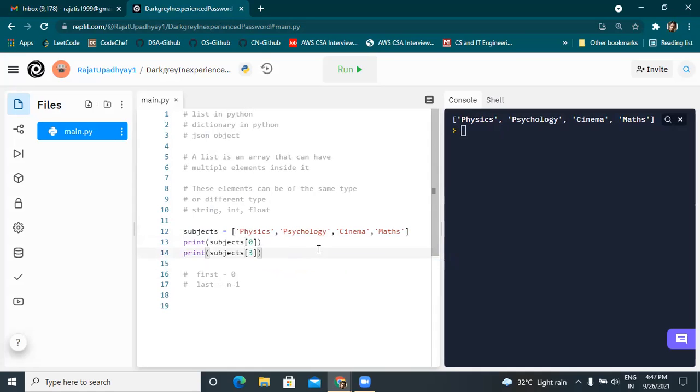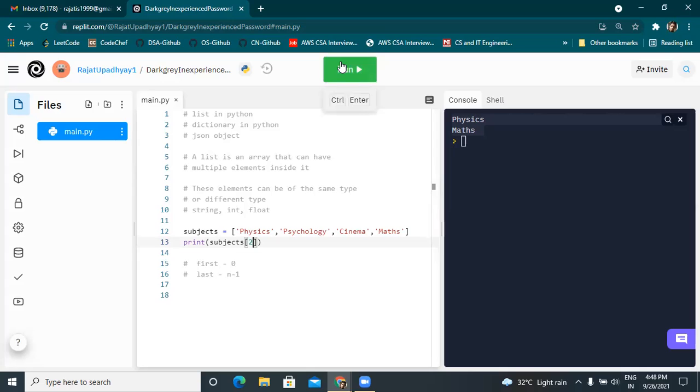Sir, maths. I have written 2 print statements. Yes, sir. Physics and maths both will be printed. Okay, if I remove this and I write 2, what should be the output? Sir, then cinema will be printed. So 0, 1, 2, so cinema. Yes, sir. Okay, we got it. So this is what a list is.